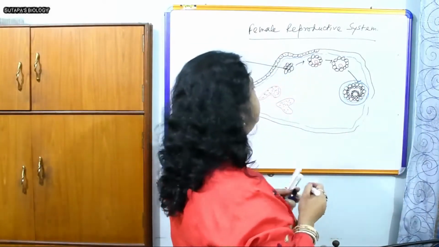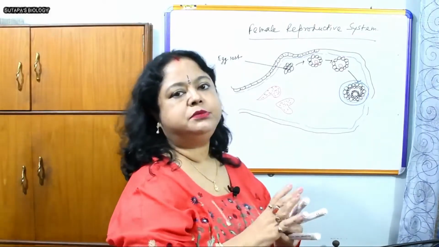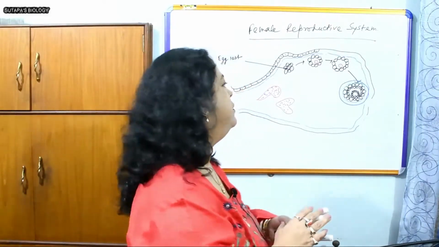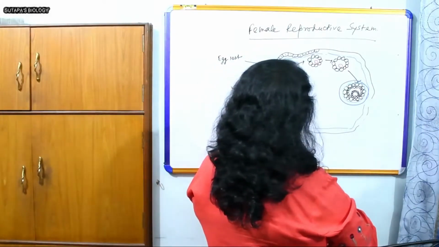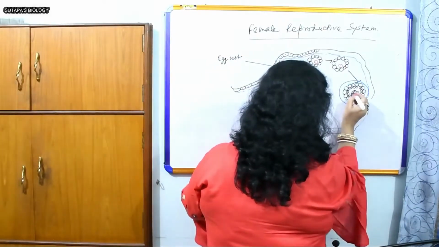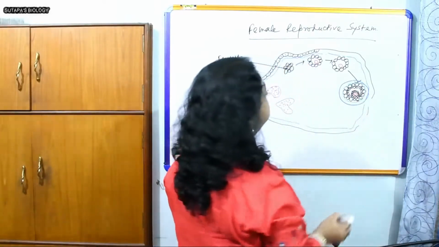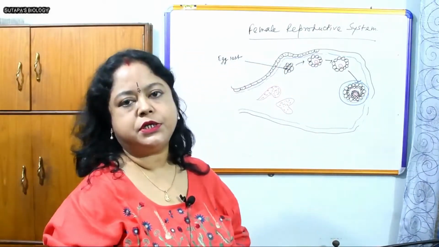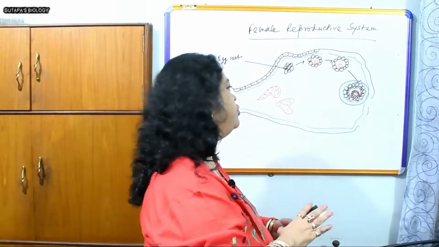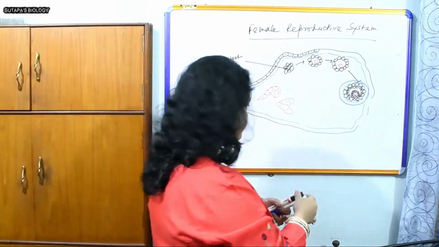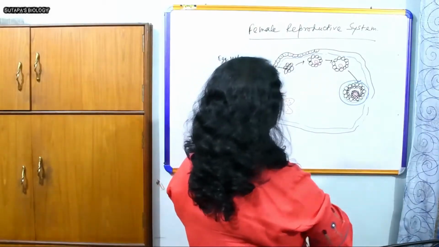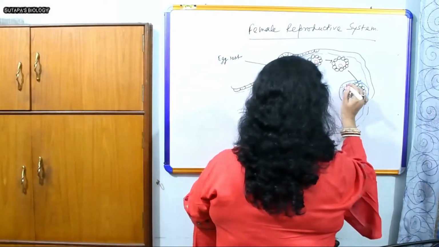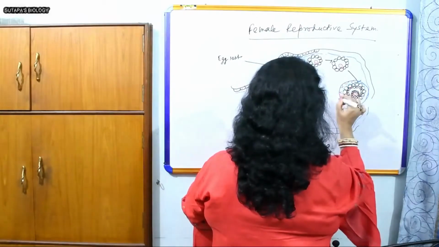And here the cavity is known as antrum, which remains filled up with the liquor folliculi. I am writing later. Inside the extended part of the membrana granulosa, this one is present, which is in the secondary oocyte condition. And in this condition, the ovulation will take place. So, this is a structure like this.